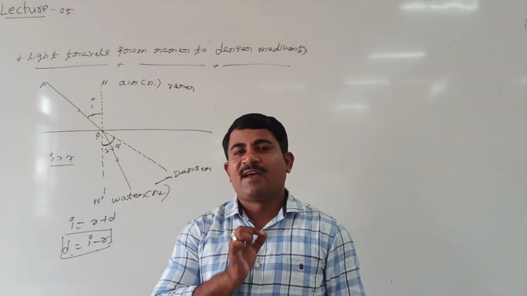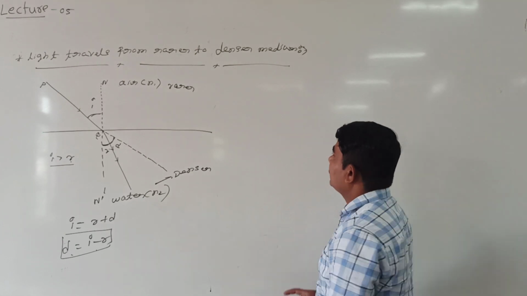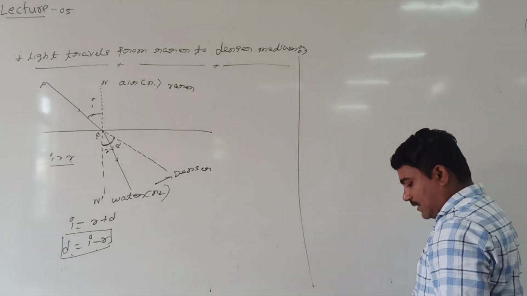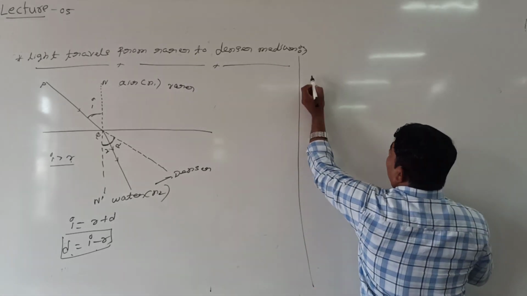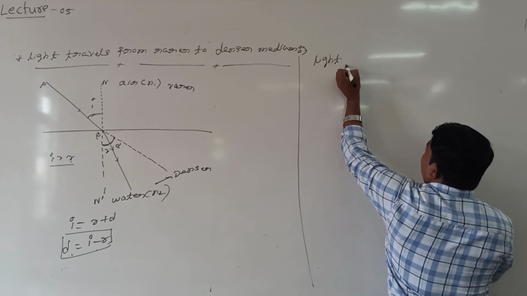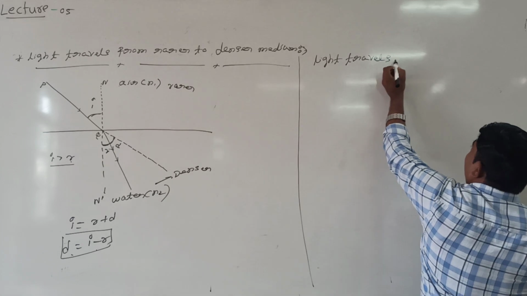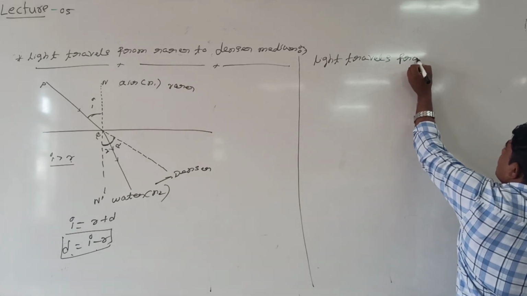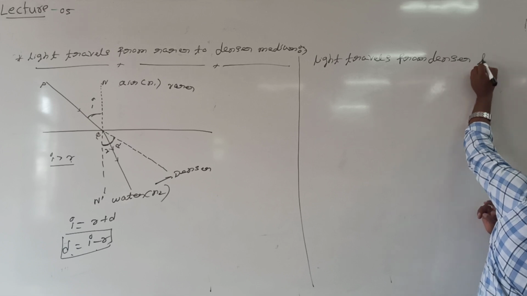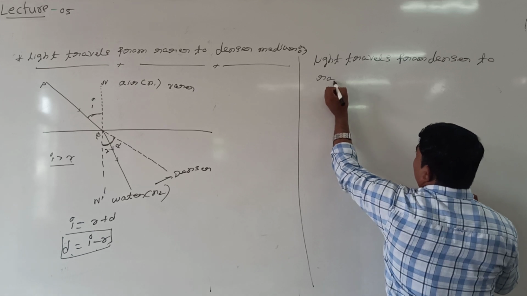Second case we will see. Ray of light travels from denser medium to rarer medium. Second case, how to say? Ray of light travels from denser to rarer medium.